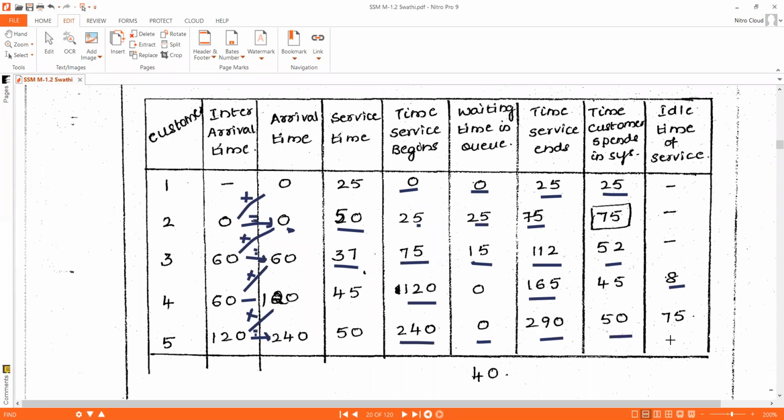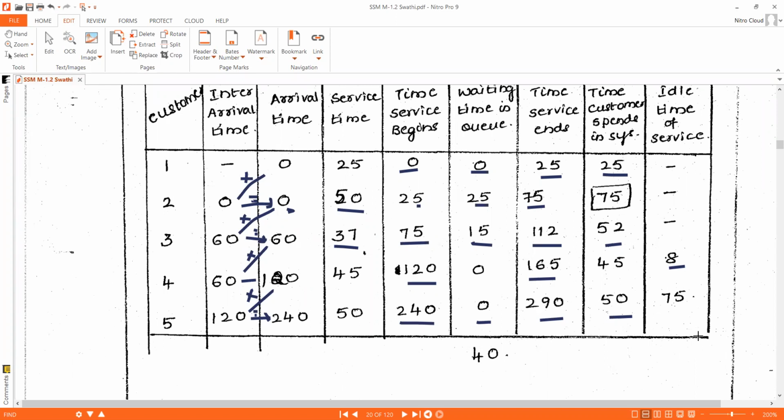And the idle time of the server. The server completed execution of customer 4's job at 165 minutes. At 240 minutes only, customer 5 arrived to the system. So 240 minus 165 is 75. Okay, this is the simulation table. Total waiting time is 40 minutes. That is 25 plus 15, is 40 minutes.